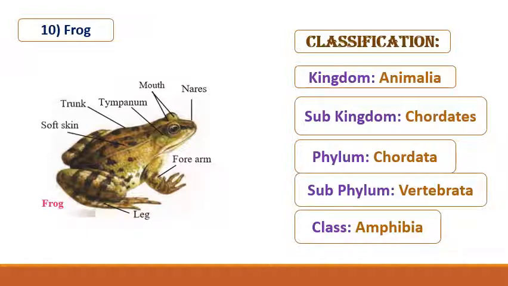Exoskeleton is absent. Skin is without any derivative and usually kept moist for respiration. External ear is absent. Neck is absent. For example, frog, toad, salamander, etc.